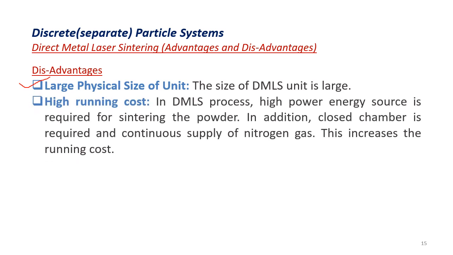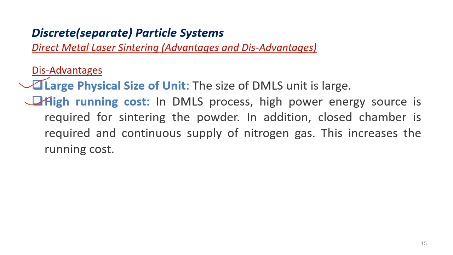Secondly, high running cost. The DMLS system works on a laser, hence a high power energy source is required, which is the laser source for sintering the powder. Approximately a 400 watt power source laser is required for direct metal laser sintering.